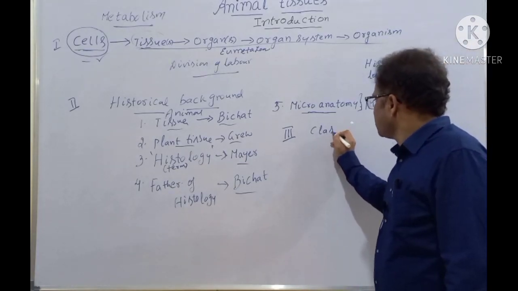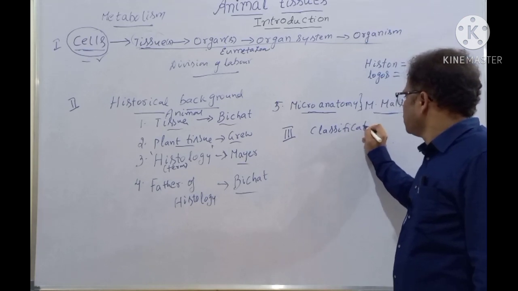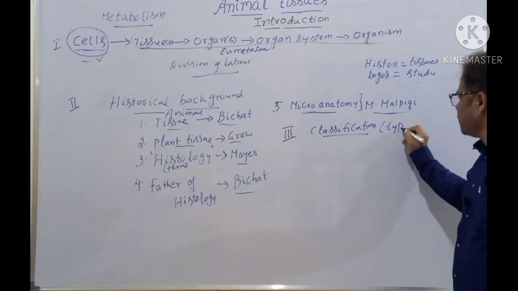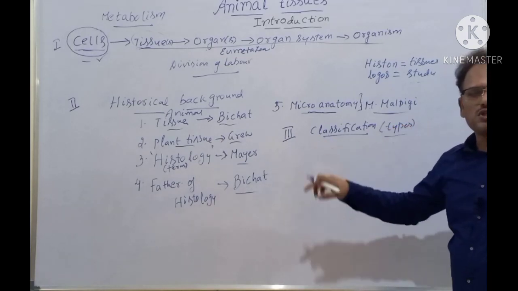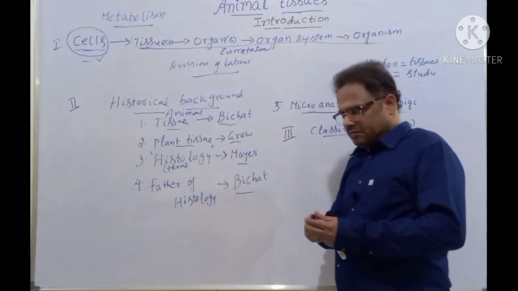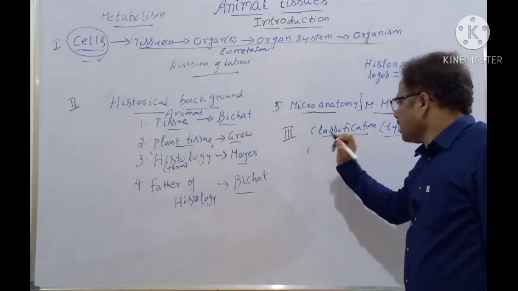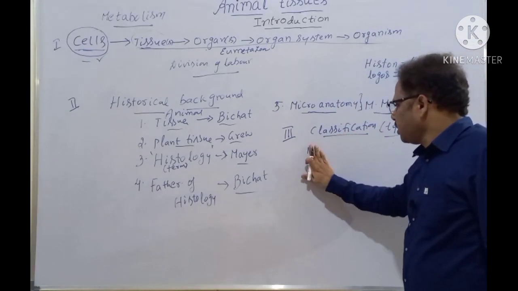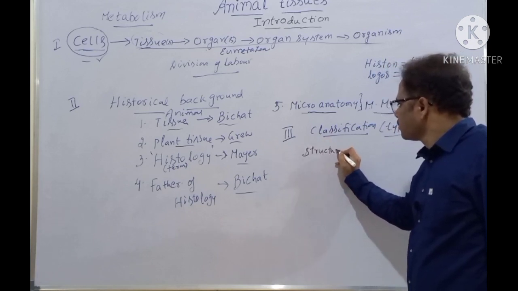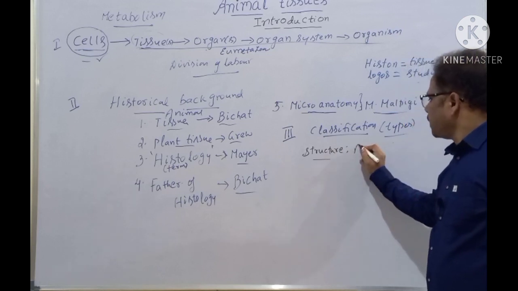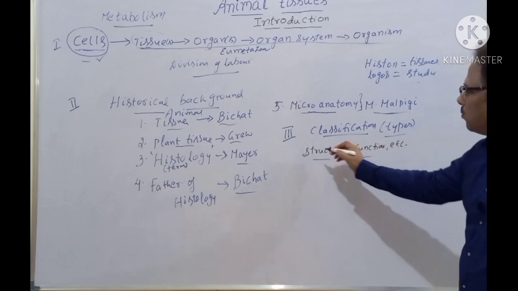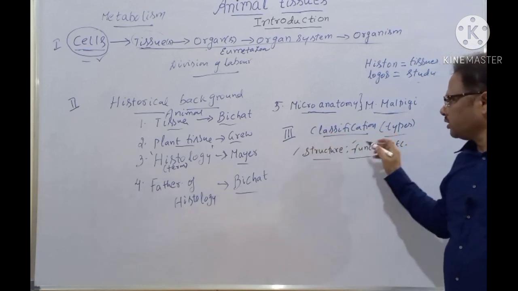The third aspect of animal tissues is classification of tissues. That is, how many types are there? Very simple. We'll be writing this one with a black pen. Number one is basing on the structure, function, etc. Most importantly, structure and function and other aspects.